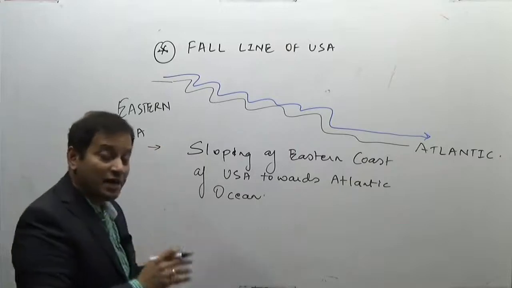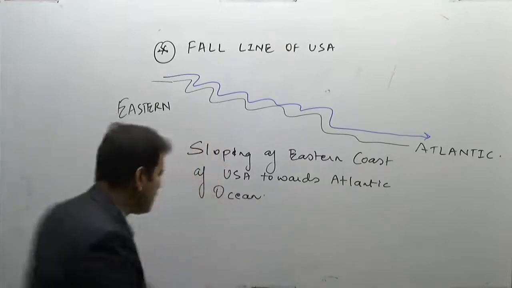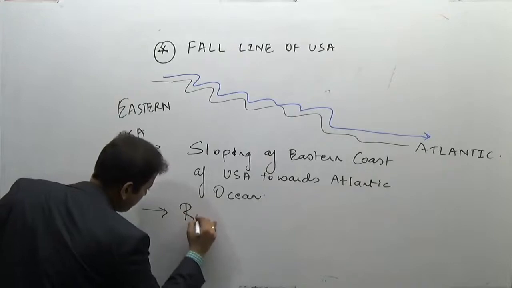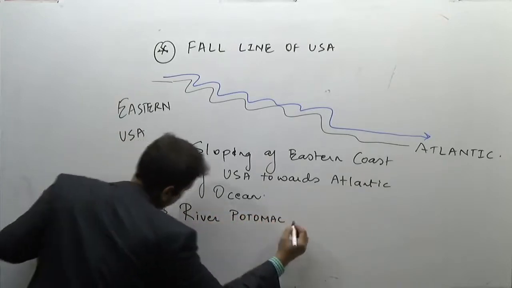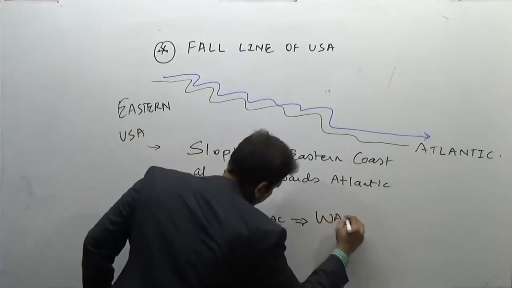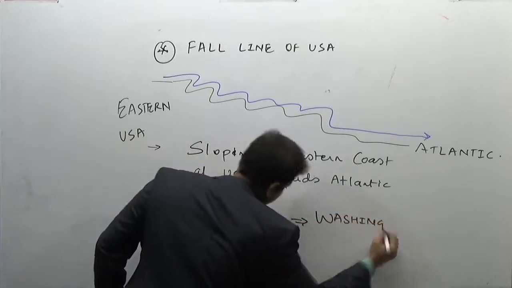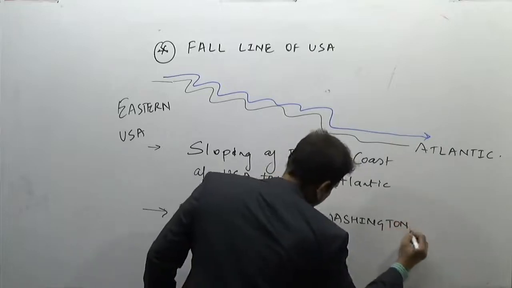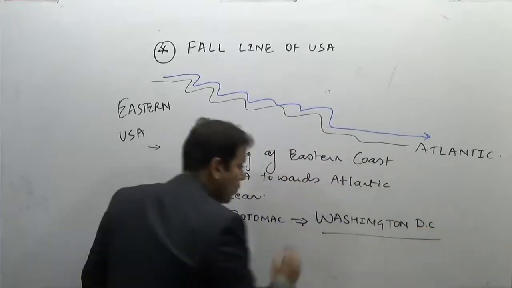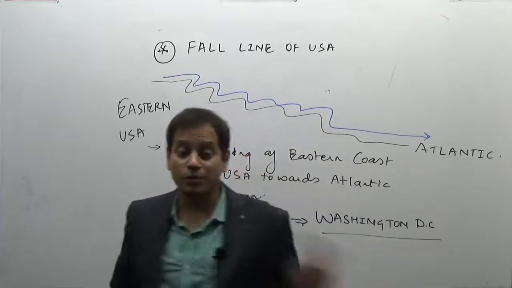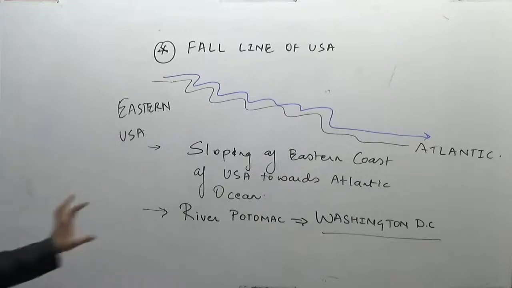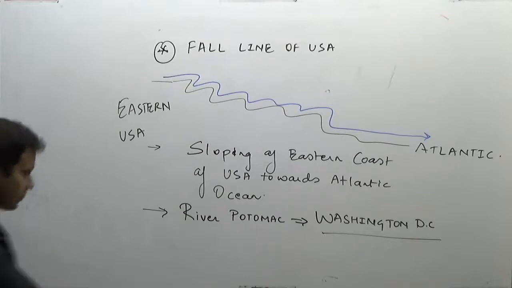This is one of the highly industrialized regions in the world. One of the important rivers here is the river Potomac. Washington DC, the capital of USA, is located on this river, the Potomac river system. So you should know what the fall line of USA is, and that the river on which Washington DC is situated is the Potomac.